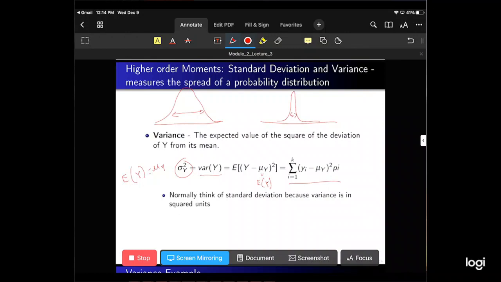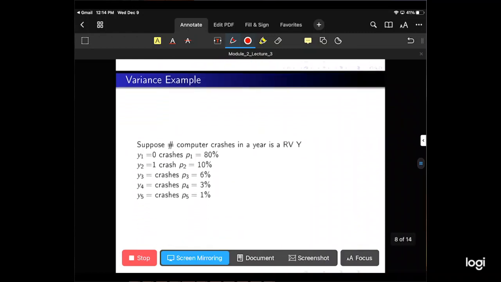Just a quick note, normally we think of the standard deviation because the variance is in squared units. The standard deviation is written sigma y, which is equal to the square root of sigma squared y. Alright, let's do an example.